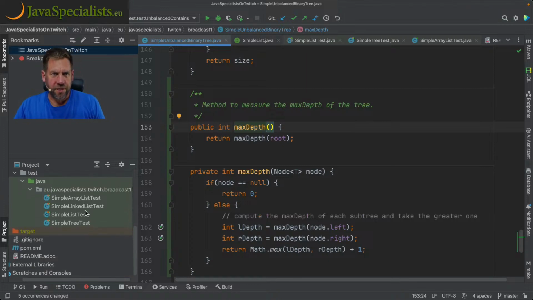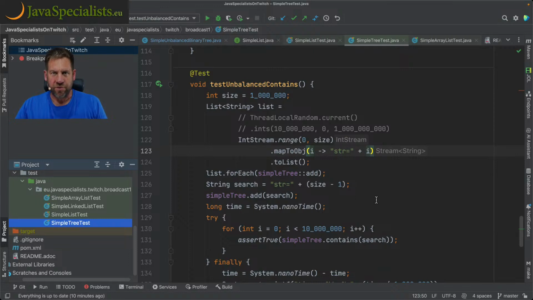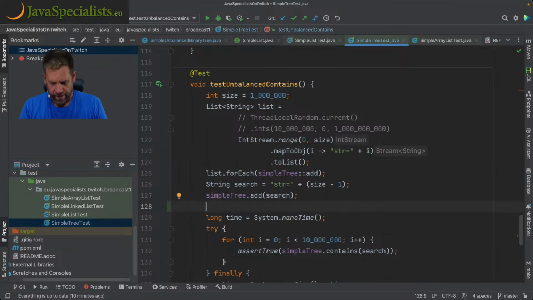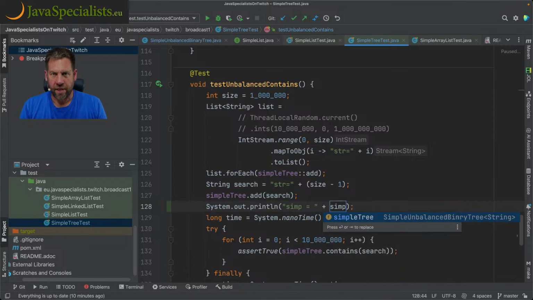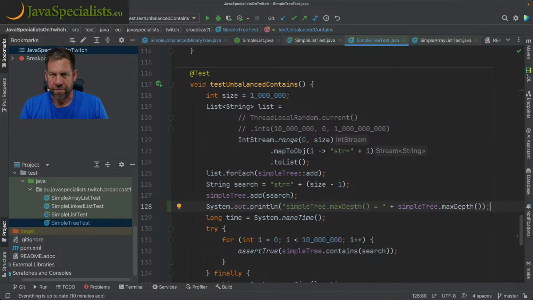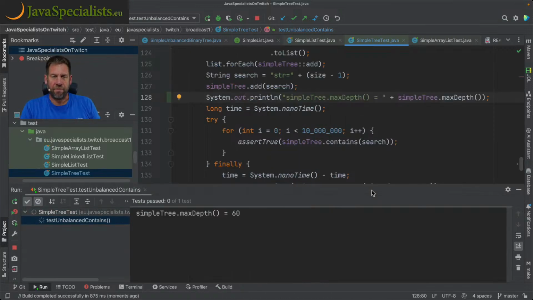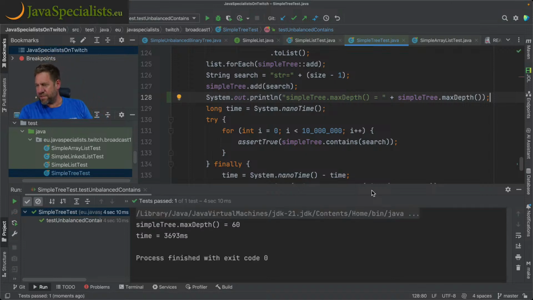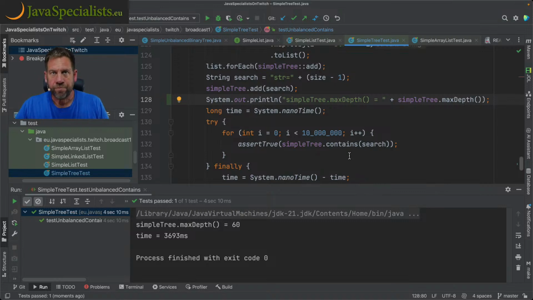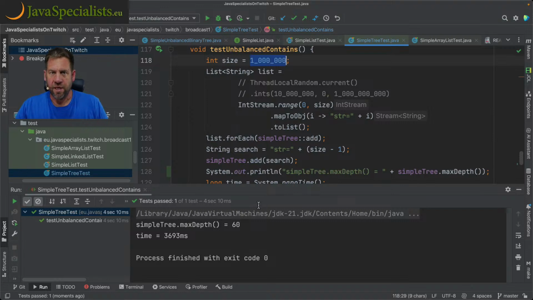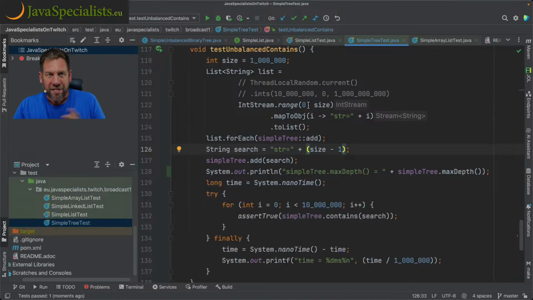So if you go to the tree test, after I've generated this, we're going to say print out simple tree dot depth dot max depth, and you'll see that the depth is actually not that deep. So it's 1 million elements, and it's a depth of 60. Now that is 3 times the best possible depth we could have. It's a binary tree, so the best possible is 20. 20 is enough to contain 1 million elements, and we've got a depth of 60. Because log 2 of a million is just under 20. So it's actually pretty well balanced.